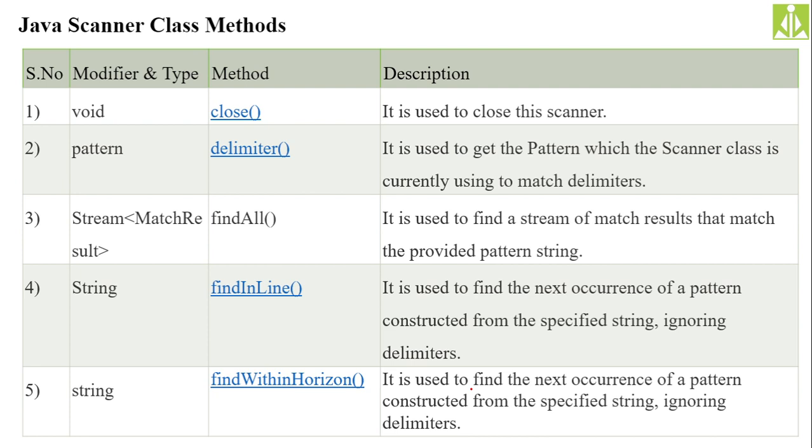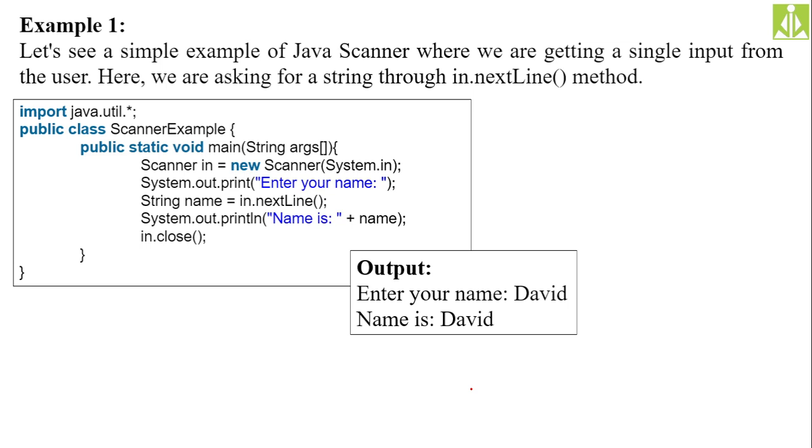So take any 5 important methods like I have noted over here, and just remember their names, their description, parameters, and return values. That's more than enough. So quickly we will see a demonstrating program, where we read a line from the keyboard into the program, and we print that line on the output screen. Once again, we are reading input from the keyboard and displaying it on the output screen.